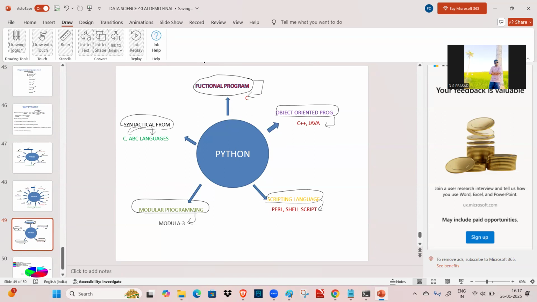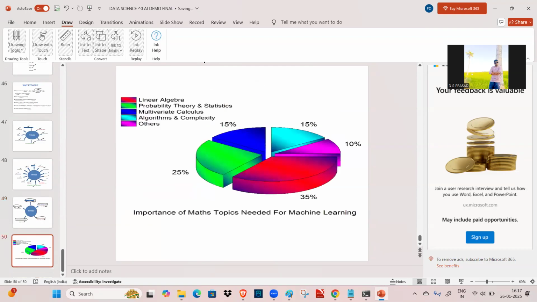So Python is not a single programming language. It is a multi-programming language. Different concepts have been collected from different programming languages to make Python one of the strong programming languages and also an easy programming language.